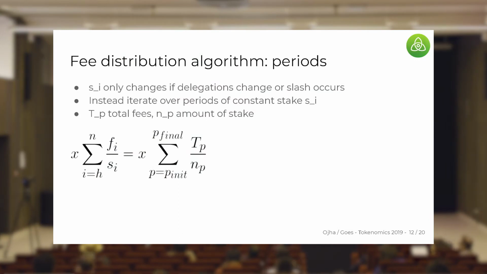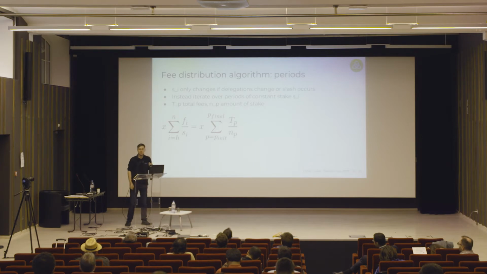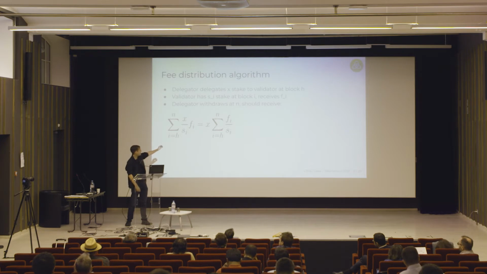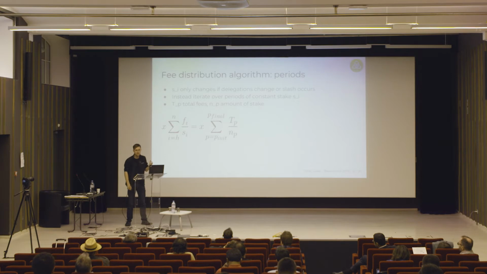So how do we simplify this and avoid tracking one state entry per validator per block? The quick answer is periods. By separating out x, we've already eliminated the necessity of storing a state entry per delegator per block, because we can just store this entry per validator per block. But we'd like to additionally avoid storing extra state entries if the validator stake didn't change. And often in practice, this is the case. The stake accorded to a particular validator is only going to change if someone delegates to them or undelegates from them, so if their delegated stake changes, or if they get slashed, which would be pretty rare.